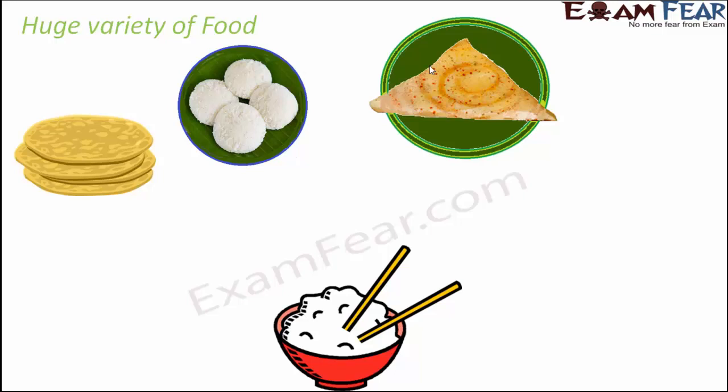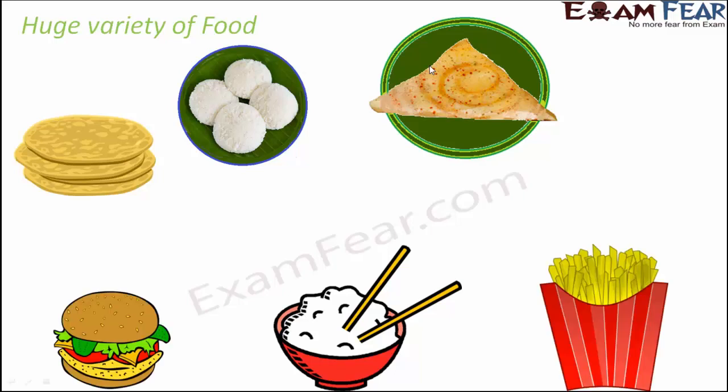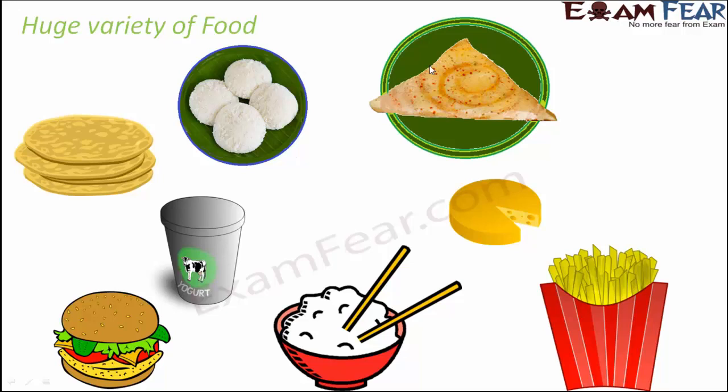So these are all quite simple compositions. They are either made up of rice grains, or made up of wheat, or made up of rice mixed with a pulse. Again, when you talk about items like burger or french fries or cheese, yogurt, these are all milk products. Both of them are obtained from milk, just that the processes of their preparation are a little different, and that is why we get different products.